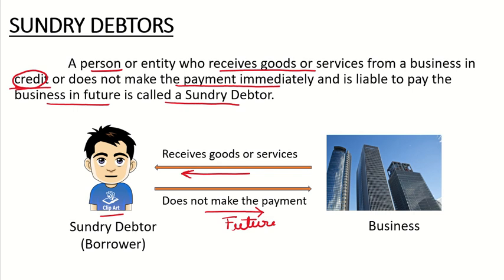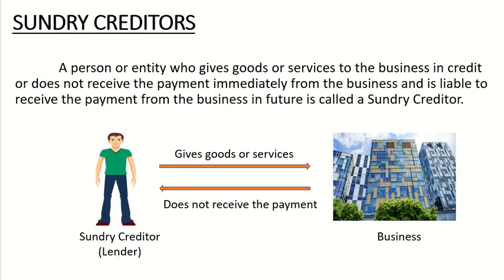Then this person is known as who? He is known as the sundry debtor, or he is known as the borrower. Borrower, why? Because he is receiving the goods and is not making the payment. So a person who receives the goods or services from a business in credit or does not make the payment immediately and is liable to pay the business in future is known as a sundry debtor. Fine, clear. So now we'll go to sundry creditors.